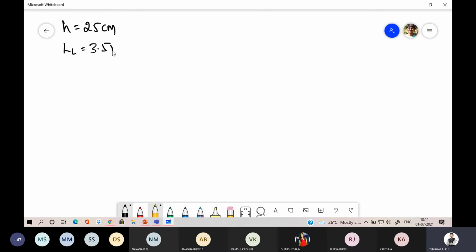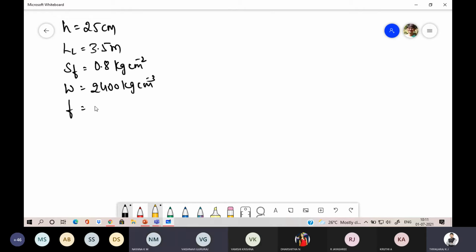Then the tensile stress, 0.8 kg per centimeter square. W is given, that is 2400 kg per centimeter cube. F value, how much? 1.2. Now we know the equation SF.